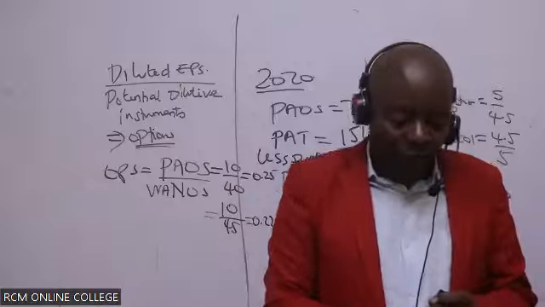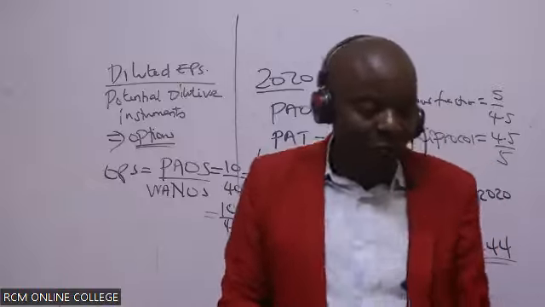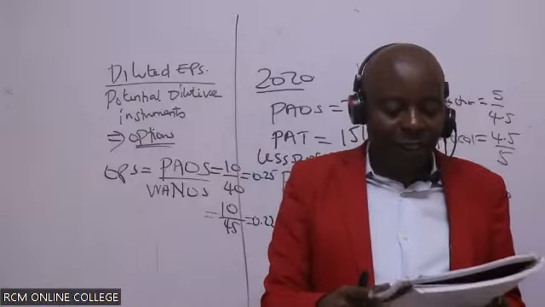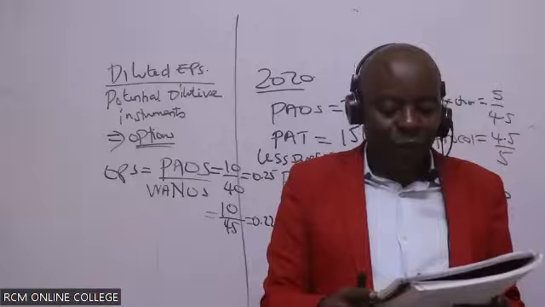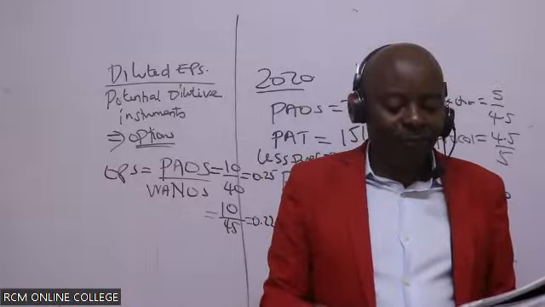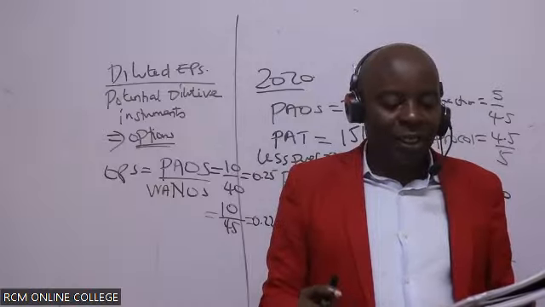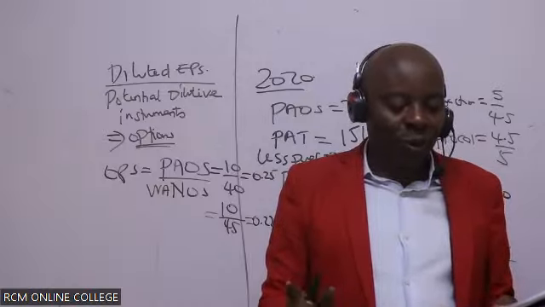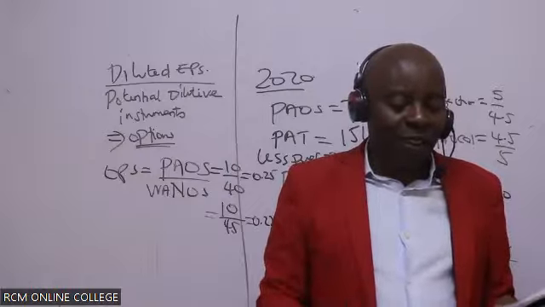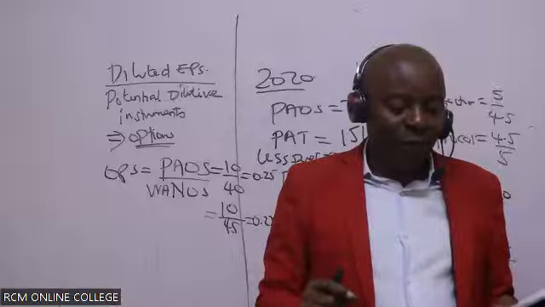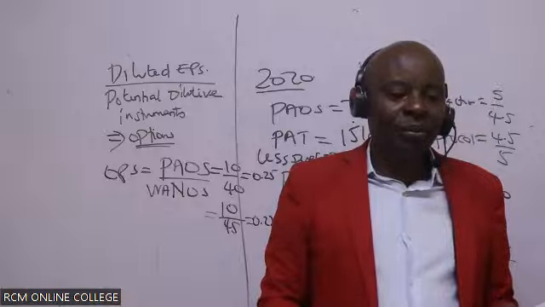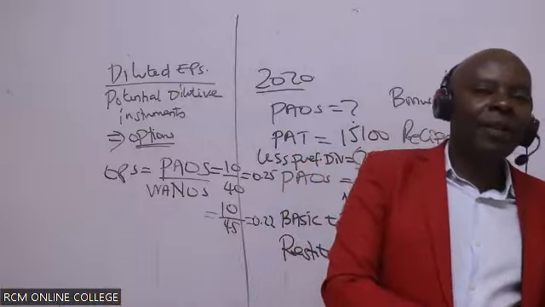So like in this question, for sure, we have what they are calling options. If you look at paragraph number 2, as at that date, beginning of 2020, R Limited had in issue 2.5 million stock options. These options are exercisable at 1.5 per share. The average fair value per share during the year is 2 bob. So then we shall be giving these guys a discount of how much?